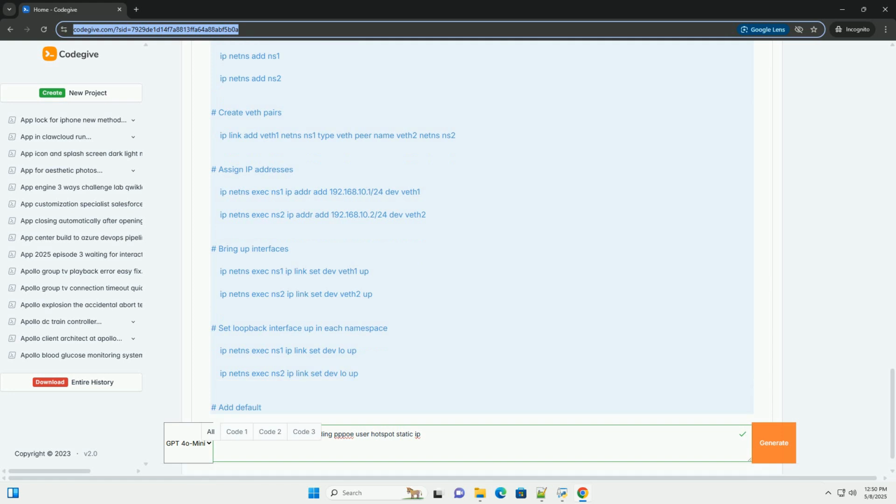iptables -t nat -A POSTROUTING -o $host_iface -j MASQUERADE configures NAT on the host, so traffic from the namespaces will appear to come from the host's IP address. This is needed for internet access.